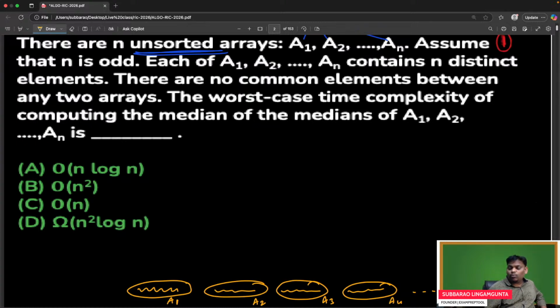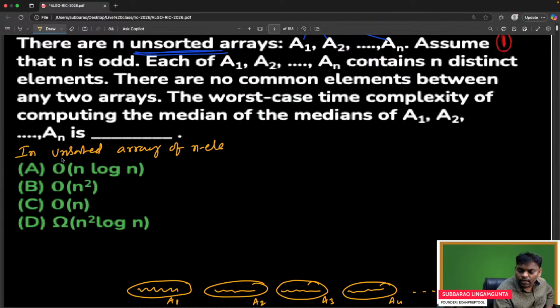This problem came right from one of the famous statements. Can you see this one? Everyone listen. In an unsorted array, it's a very, very important statement: in an unsorted array of n elements, to find the median, the time complexity is order of n.